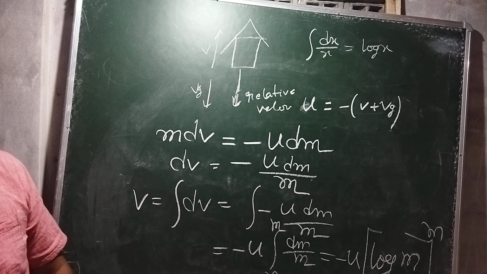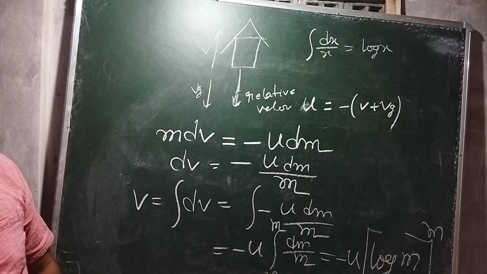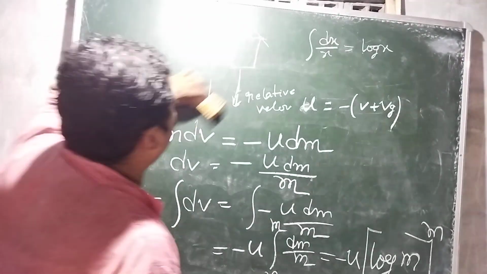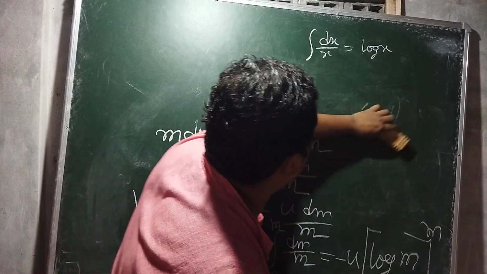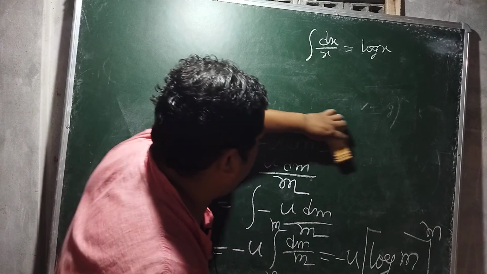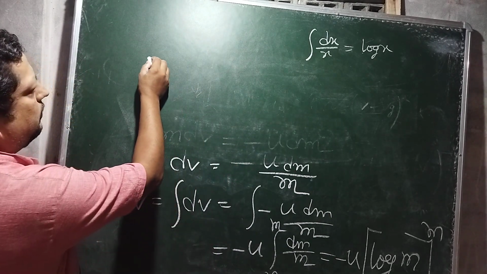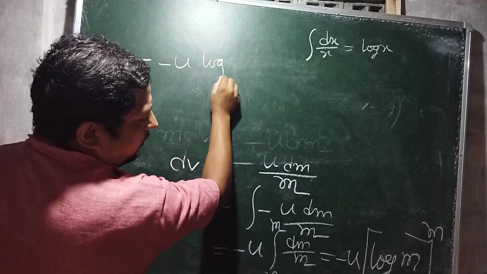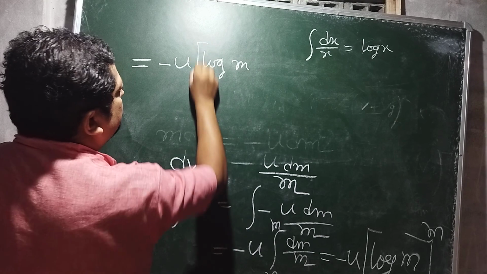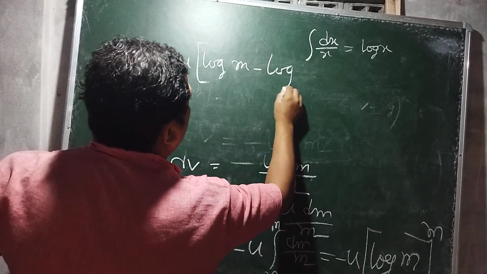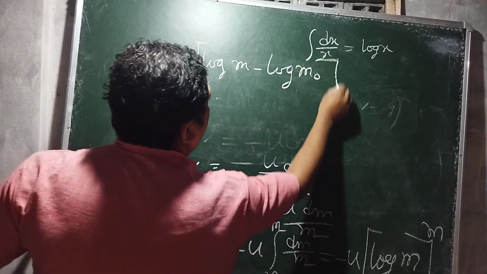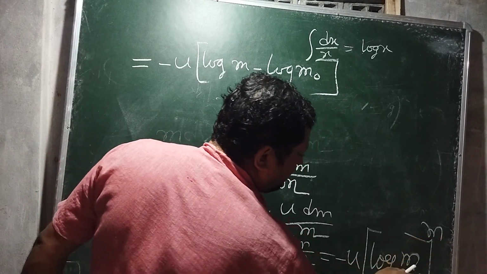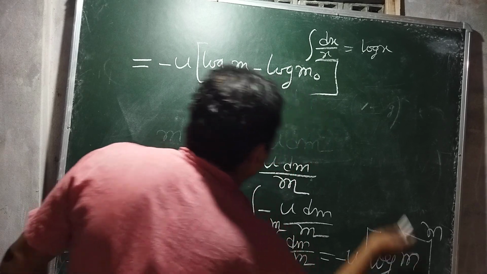Okay. Now we can write minus u, log m minus log m naught. This is upper limit minus lower limit. We have put the upper limit as m and the lower limit as m naught.